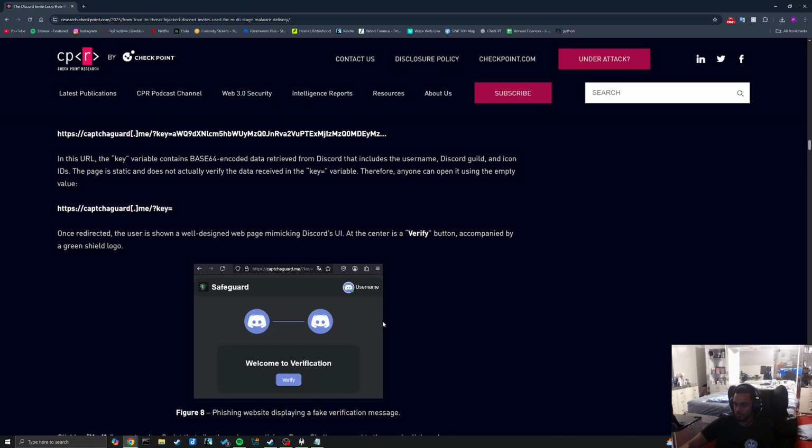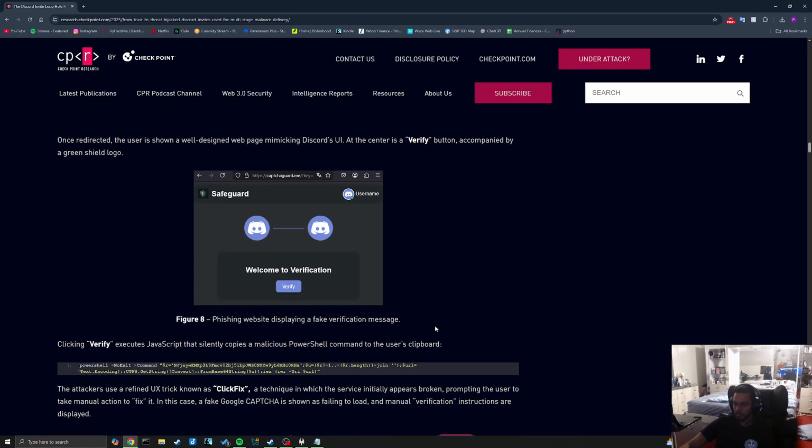Huh. Click and verify executes JavaScript that silently copies a malicious PowerShell command to the user's clipboard. Okay, it's base 64. I think that's base 64 at least.